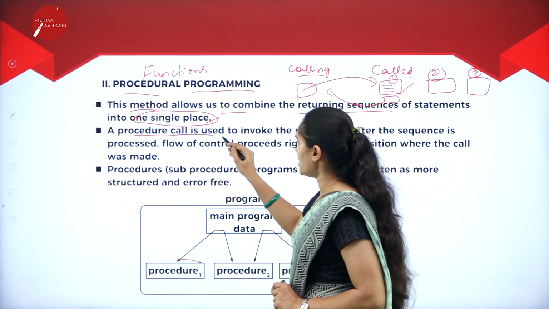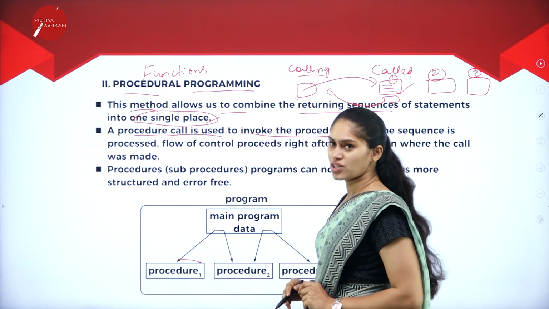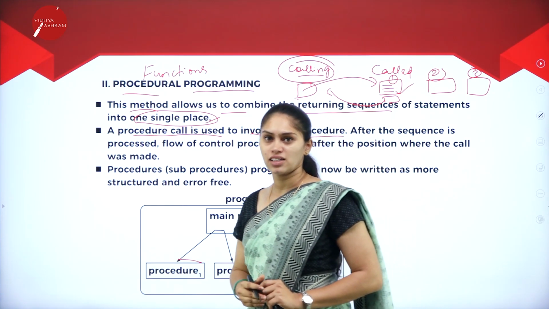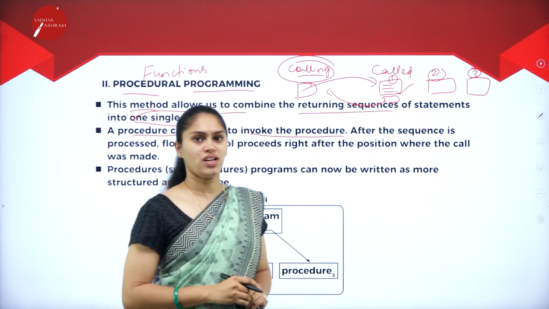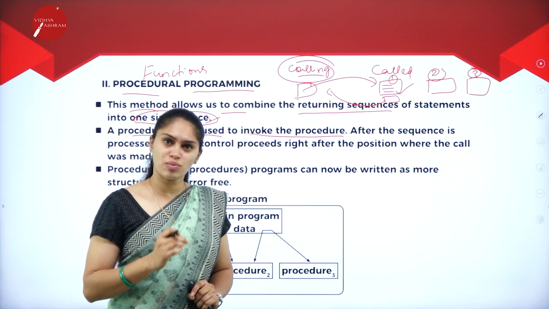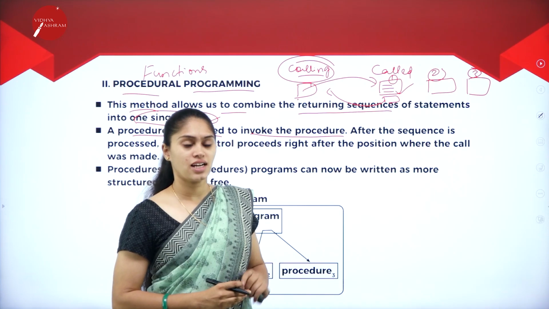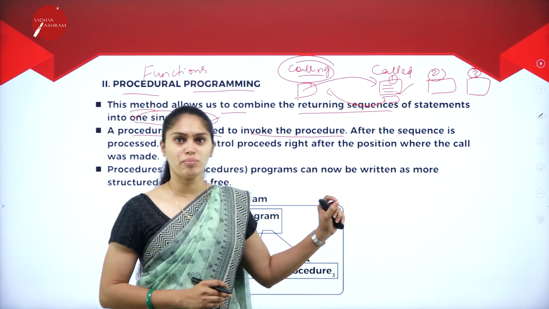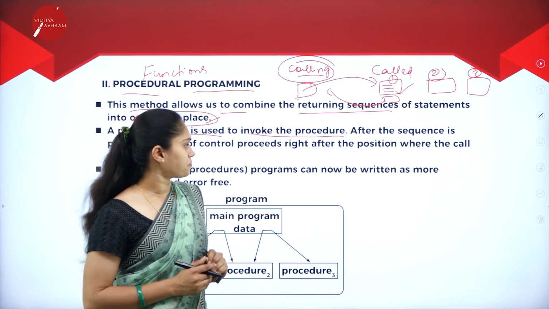A procedure call is used to invoke the procedure. So as I discussed, calling in the sense what? We are making it active. So I am making the function active. A function is nothing but a set of instructions that is used to perform a particular task. It has to perform a particular task and it has to return some value back to the main function.